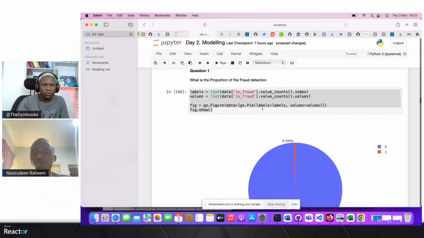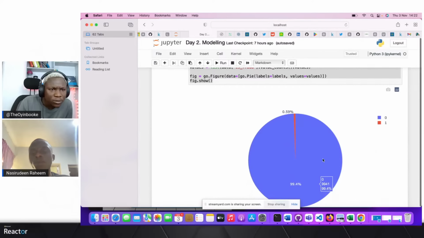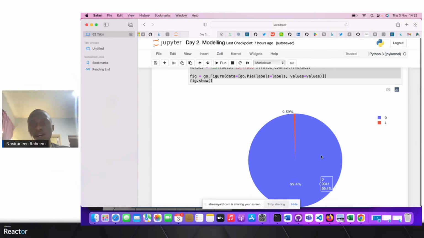So the question I want to answer, we have a fraud detection data set, what are we trying to look at? We want to know the percentage of fraudulent activities and the percentage of non-fraudulent activities. We observe here that 94.4% of the data set means no fraud, and we have 0.59%, which means less than 1% of fraudulent activities. Despite that, we want to reduce it as much as we can, because this less than 1% might cost a business a whole lot, up to $1 billion.